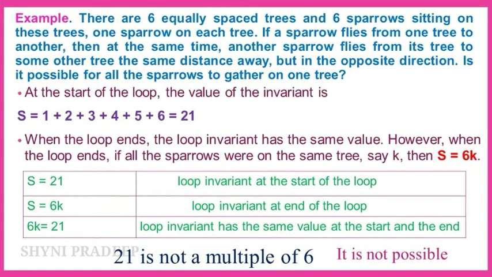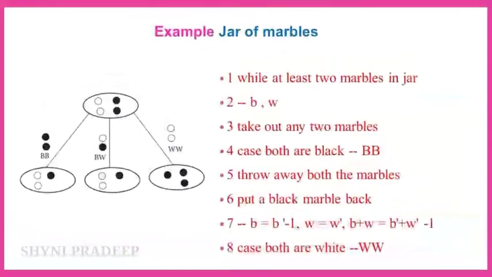Okay. Let us see another example. Jar of marbles. See, this is a jar. In this jar, 2 kinds of marbles are there, white and black. We have to select 2 marbles randomly from the jar. You have to follow 3 cases here: black black, black white, white white. Here B means black, W means white.